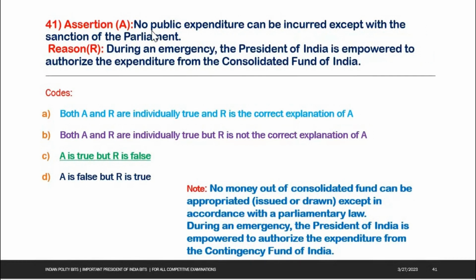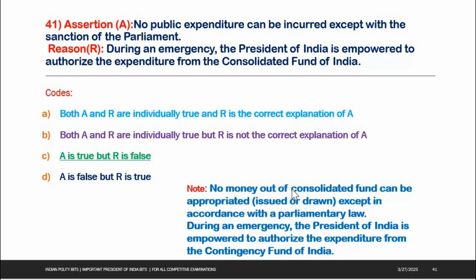Next one. Assertion: No public expenditure can be incurred except with the sanction of the Parliament. This is true. Reason: During an emergency, the President of India is empowered to authorize the expenditure from the Consolidated Fund of India. Not Consolidated Fund of India. It is Contingency Fund of India. So, A is true, R is false. See the codes. A is true but R is false. C is the right answer.